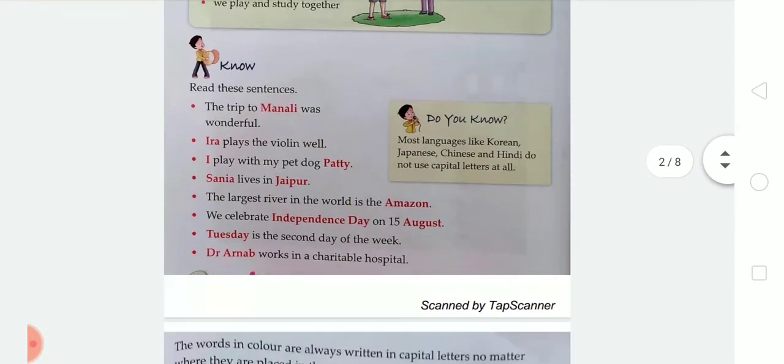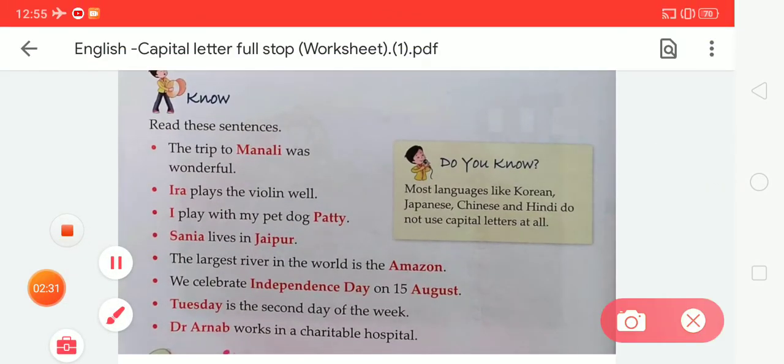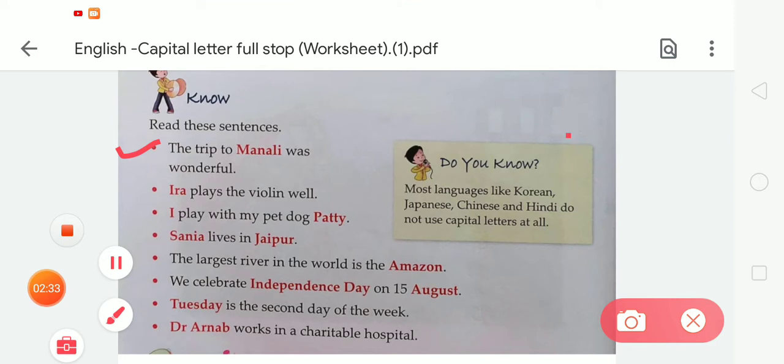Now let's read the sentences. The trip to Manali was wonderful. Ira plays the violin well. I play with my pet dog Patty. Saina lives in Jaipur. The largest river in the world is the Amazon. We celebrate Independence Day on 15 August. Tuesday is the second day of the week. Dr. Arnav works in a charitable hospital.